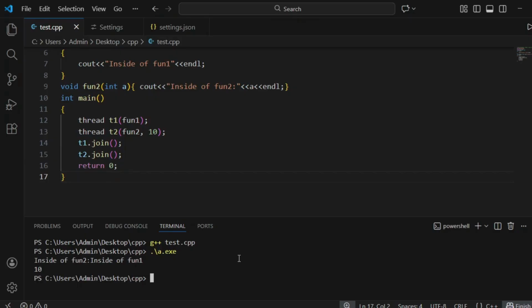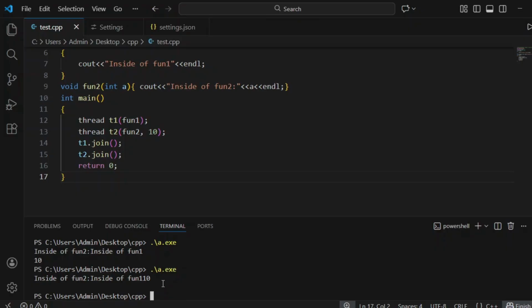Yeah, so here instead of fun2, instead of fun1, 10 has to display, but this 10 has displayed instead of fun2 here. So why has it printed like this? Because these threads are running parallelly. The main thread is running parallelly, and t1 and t2 are also running parallelly. That is why you are getting logs like this. If you run again, the output will be different.